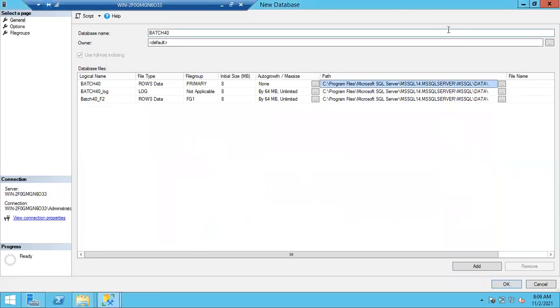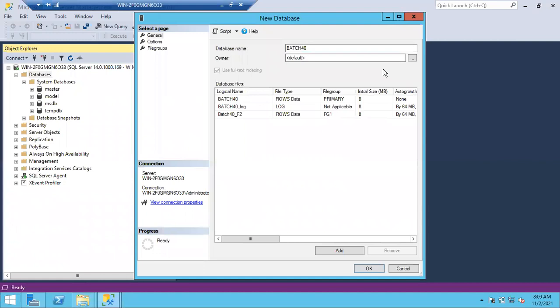Before clicking OK, I'm going to script out this action. You can see one button, Script Action. I told you, whenever you are doing anything using the GUI, it will be converted into a script, and that script only will run. So you want to see what the script is to create the new database. I'll show you.